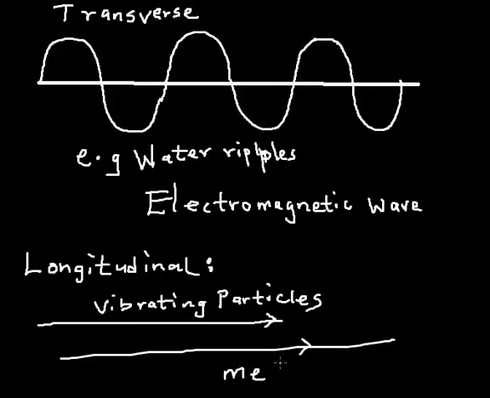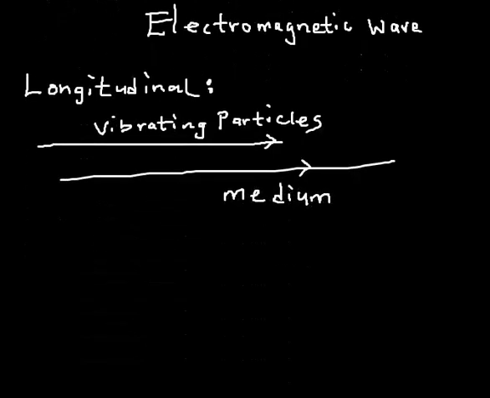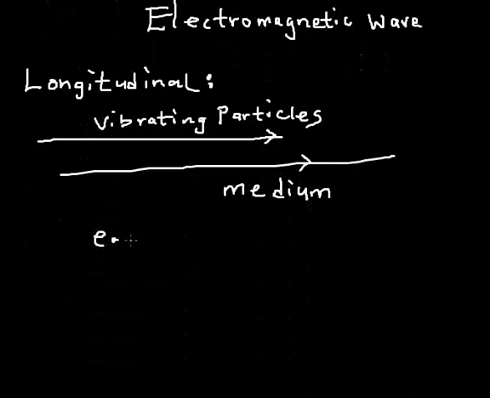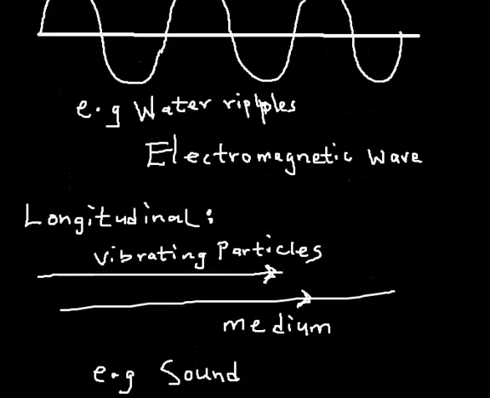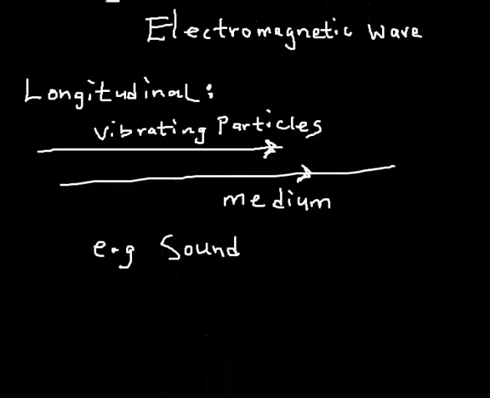They are in the same direction. And a very typical example is sound. Okay, sound wave is basically a longitudinal wave. All right, so these are the classification of waves.